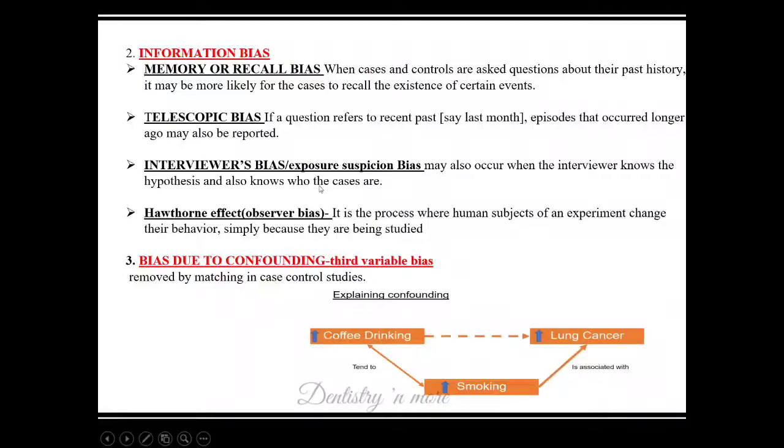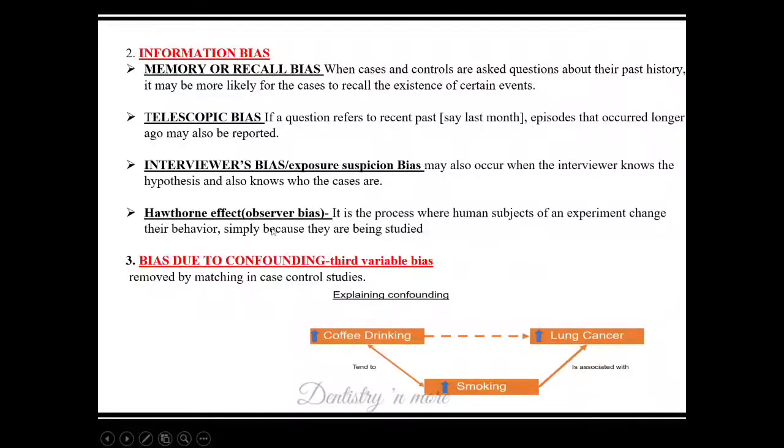And interviewer's bias: the interviewer has a suspicion, and when he knows the hypothesis, he has a chance to change the answers, or steer things in the direction of the hypothesis, because he is definitely doing the study to test the hypothesis. So an interviewer who knows the hypothesis would definitely have chances to alter the answers.